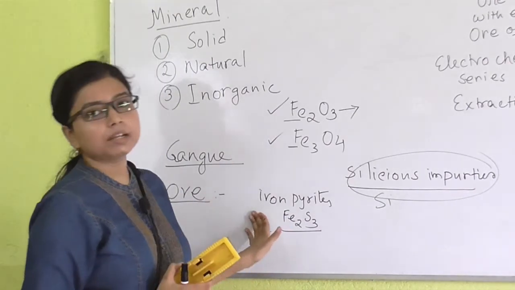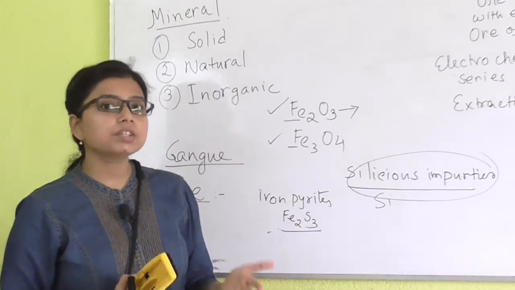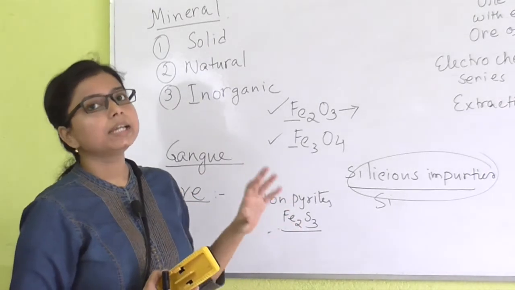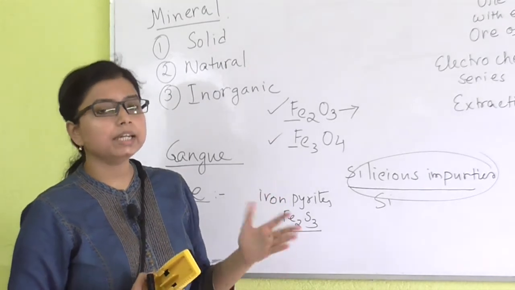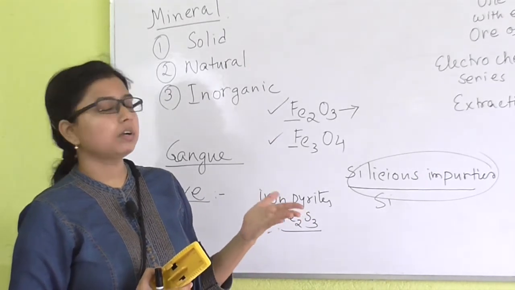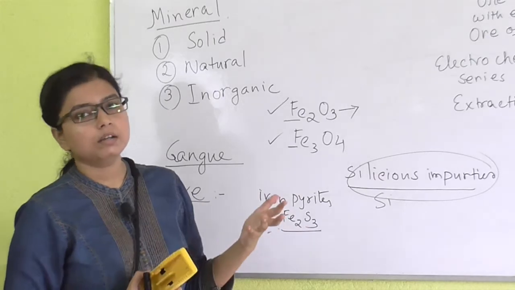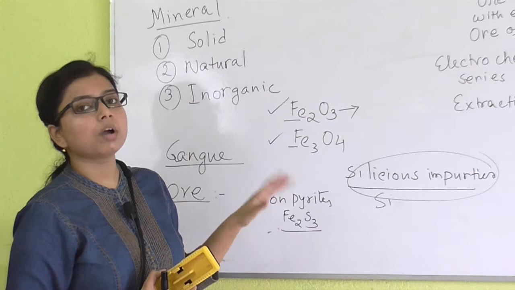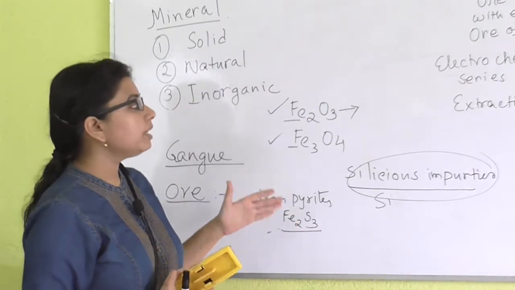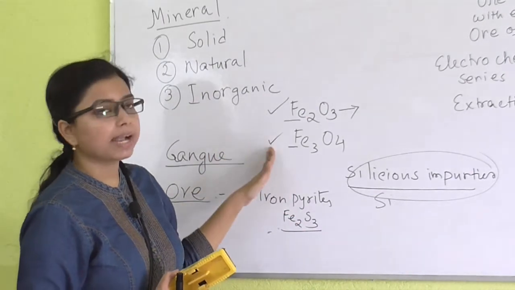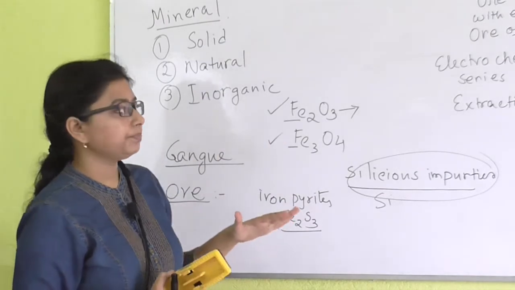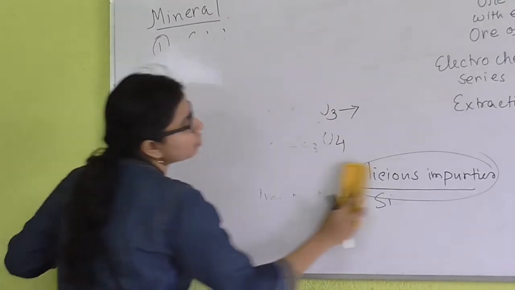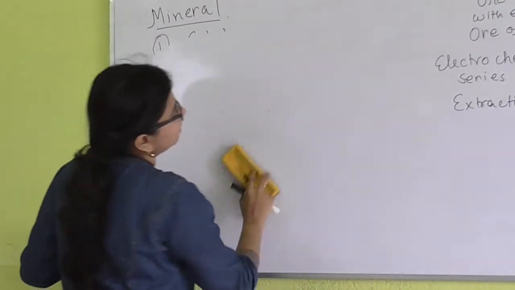This is obviously available in nature, but extraction of iron from iron pyrites is not easy, not so convenient, and not so easily done. So, that is why we can't use iron pyrites as one of the ores of iron, but we use hematite and magnetite to extract iron. So, this was the basic thing about this chapter.